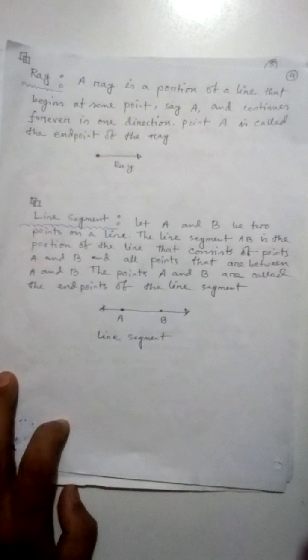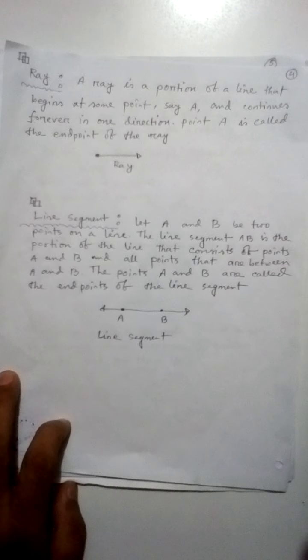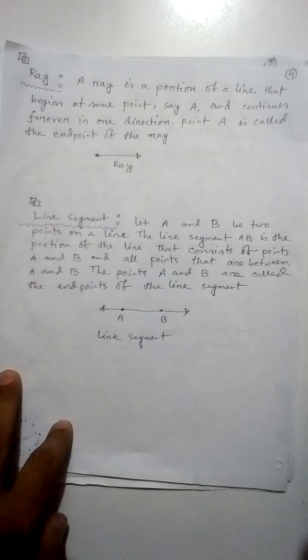Ray. A ray is a portion of a line that begins at some point, say A, and continues forever in one direction. Point A is called the end point of the ray. We see that this is a ray.